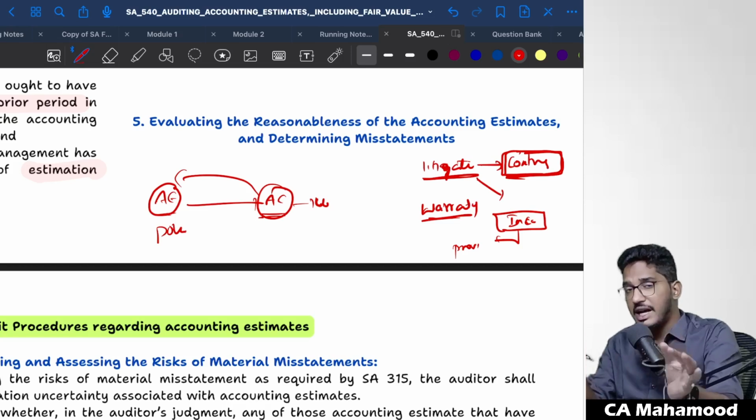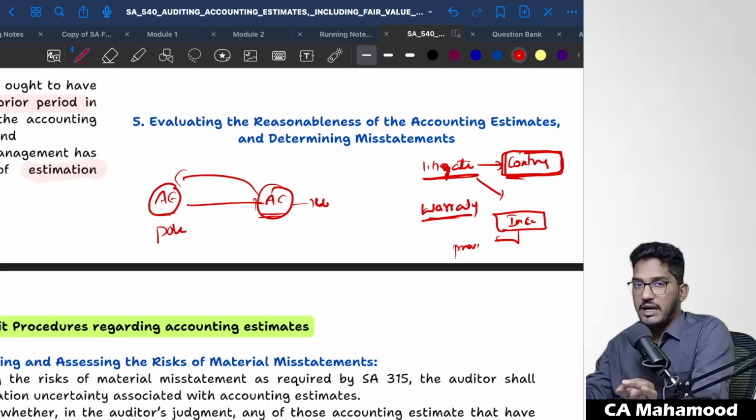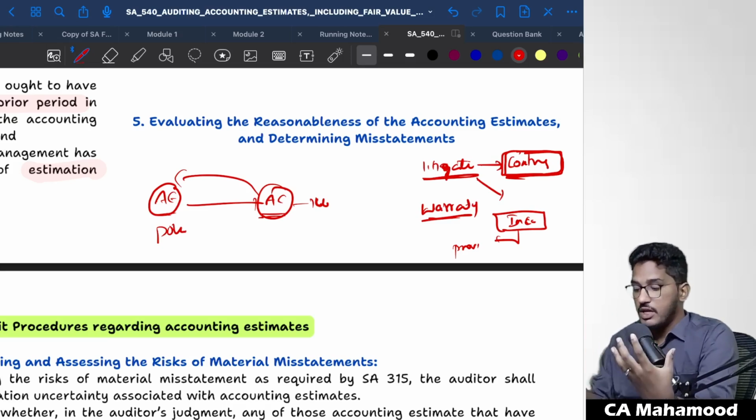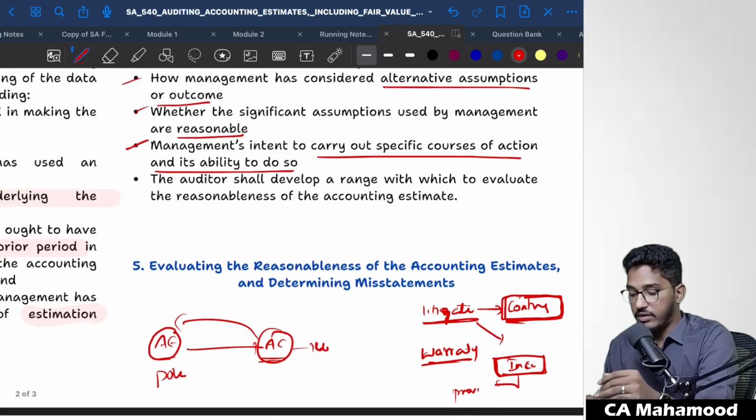Is the management really having the intention to do it? If it is having the intention to replace the entire item, then only they should create that provision, or else they should have created a lower provision. If they are only doing the service and returning it back, lesser provision. If you are making a replacement offer, higher provision. So if the management has made an assumption that they are going to replace, is the management really having the intention to carry that out? That you need to find out.